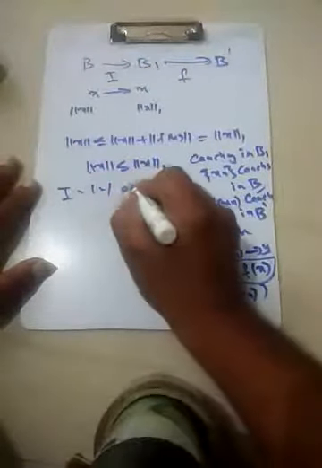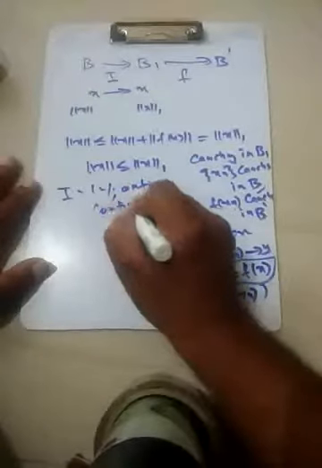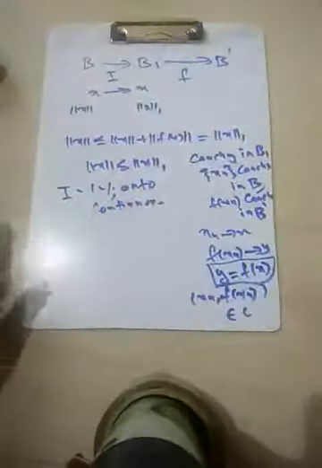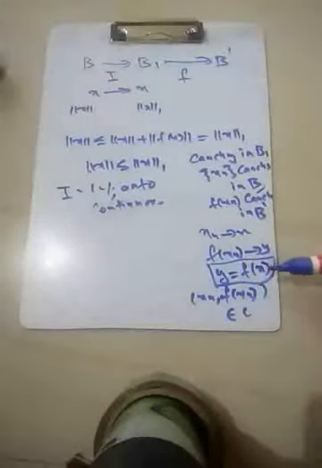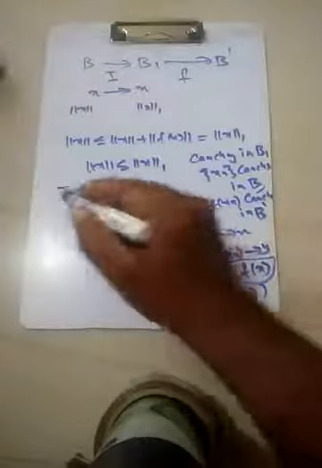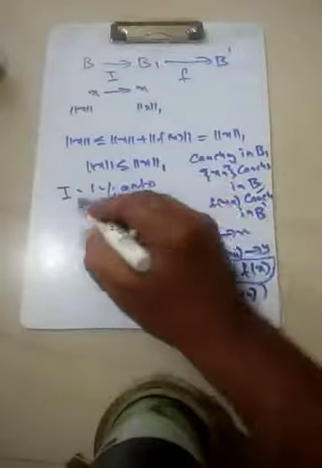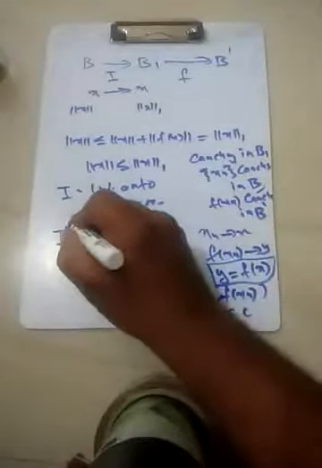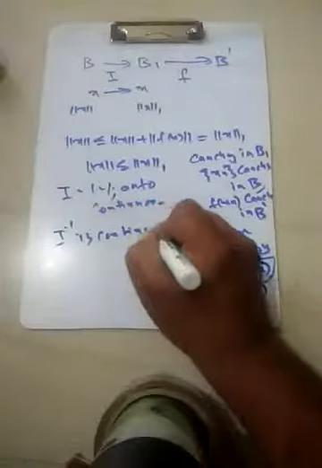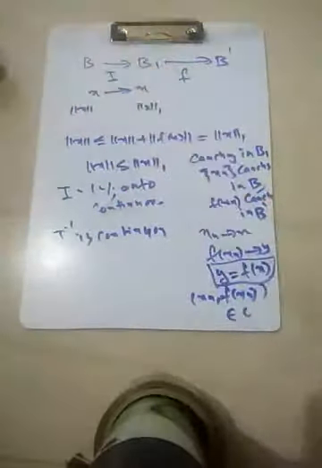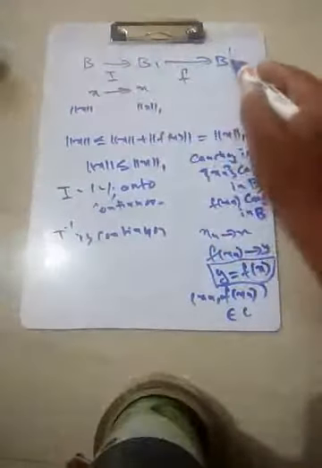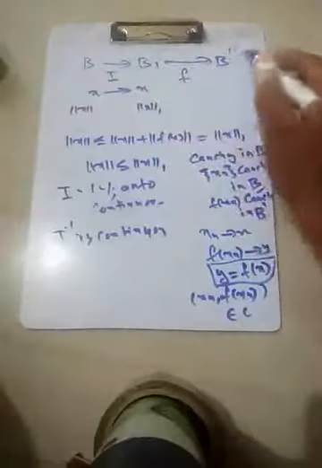So the identity map is in fact one-to-one, onto, and continuous as a map from B1 to B, and we have used the closedness of C also. By the corollary to the open mapping theorem, the inverse is also continuous. In fact, this is a homeomorphism. So B and B1, because it is the identity map, have the same open sets. Now the function f, which was from B to B dash, as a function from B1 to B dash is also continuous.